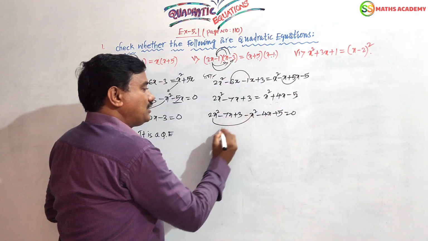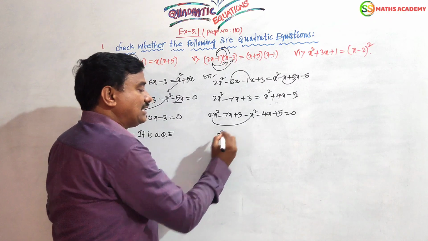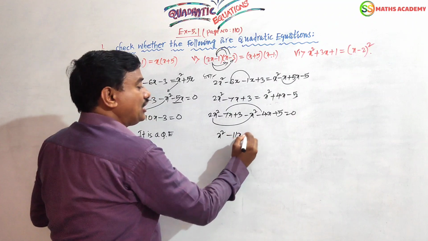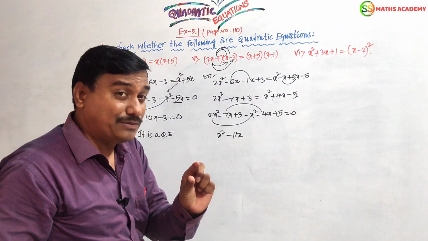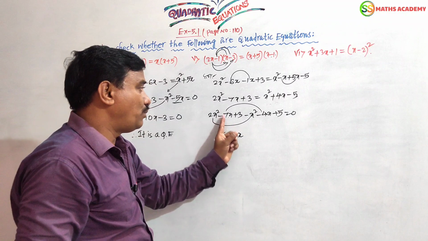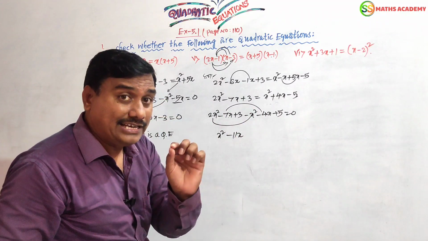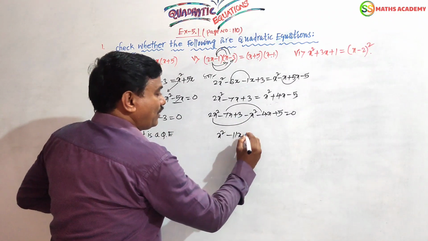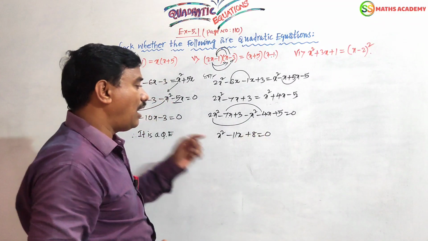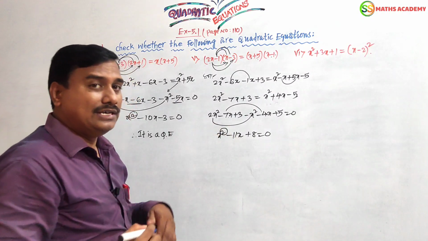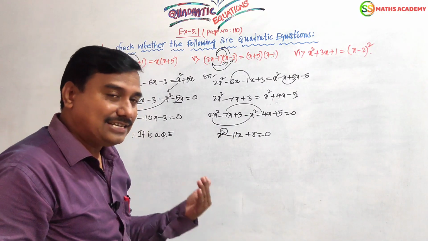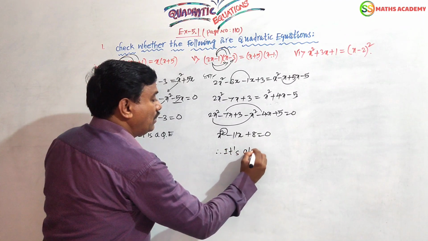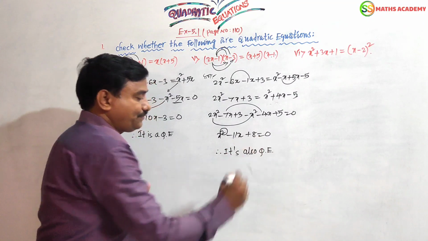Here 2x square minus 1x square, these two are like terms. It is having 1x square. Minus 7 minus 4, both are the same sign. I said, no? Both have the same sign, so you should add. The sign will be common. So minus 7x minus 4x is 11x, the sign is minus, common. So minus 11x. Now plus 3 plus 5 is nothing but plus 8. In this term also the degree is 2. Meanwhile we can say that it is also a quadratic equation. Therefore it is also a quadratic equation.